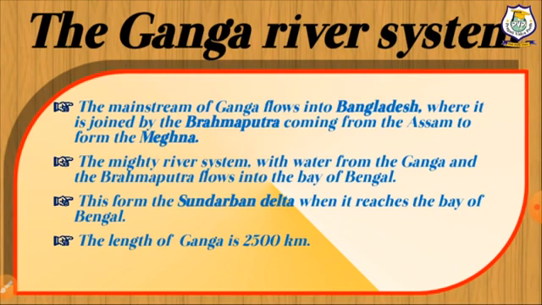So this main stream, Padma, joined with the Brahmaputra in Bangladesh, then forms the Meghna. The mighty river system with water from the Ganga and Brahmaputra flows into the Bay of Bengal. This forms the Sundarban Delta when it reaches the Bay of Bengal. The length of Ganga is 2500 km.